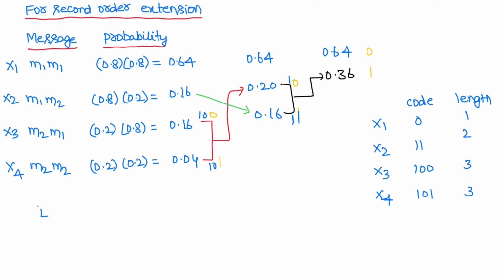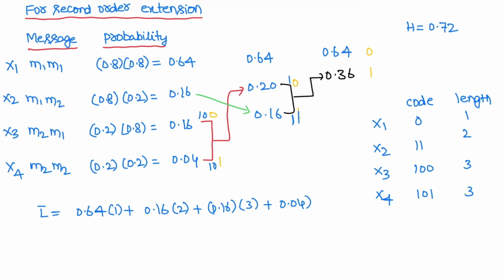L bar is equal to, so we know that from the first order extension, entropy H is equal to 0.72. Now calculate the average code length. L bar is equal to P1 L1. So probability of symbol x1, that is 0.64, into L1. Second probability 0.16 into L2. Third symbol probability 0.16 into length 3. Next, fourth symbol probability is 0.04 and its length is 3. So after calculation, this average code length is 1.56 bits.